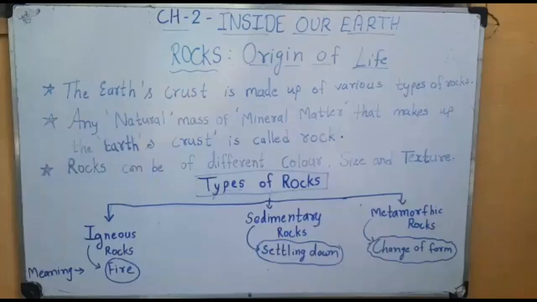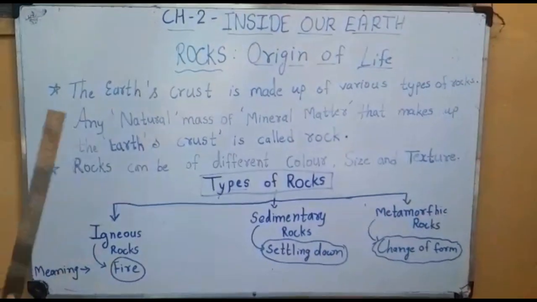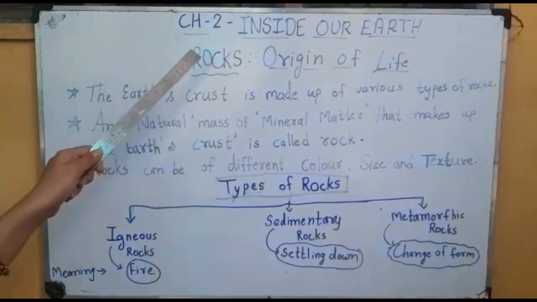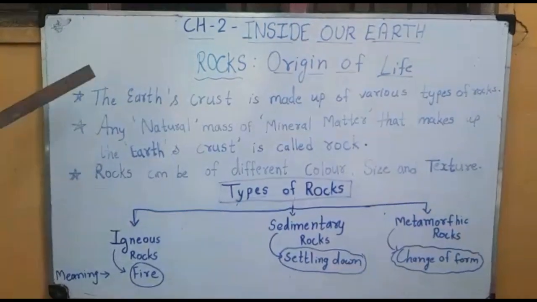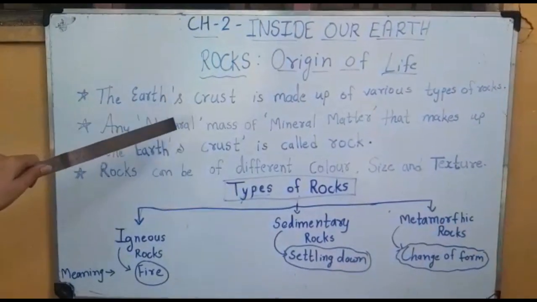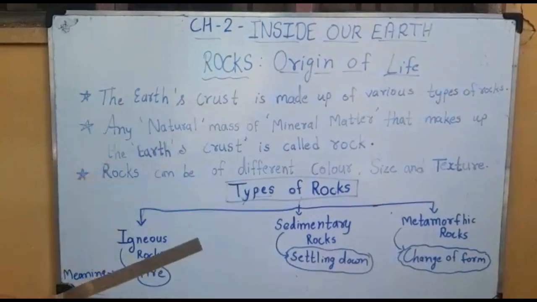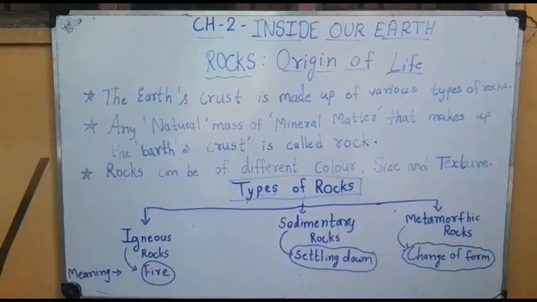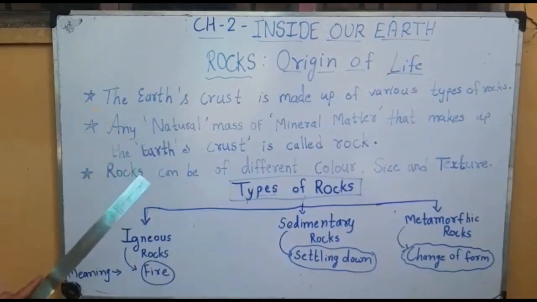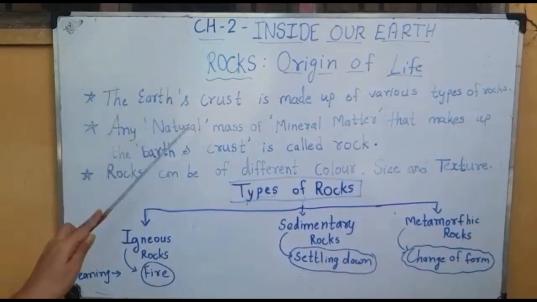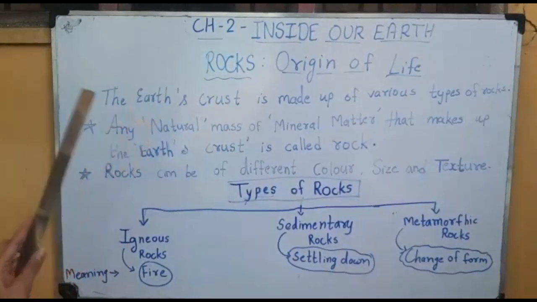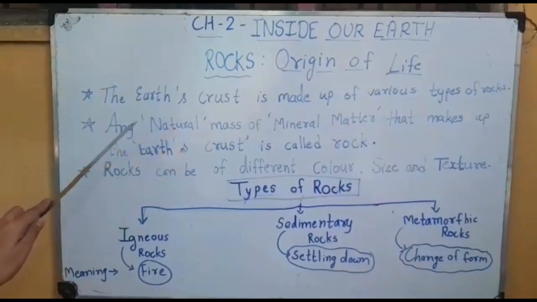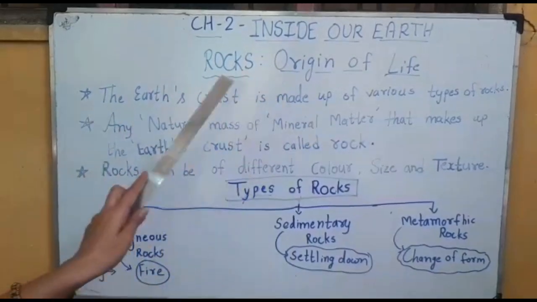Thank you. Afternoon students, we are discussing the chapter Inside Our Earth. We have already discussed the different layers of the earth. The uppermost layer is the crust, the next layer is the mantle, and the center of the earth is the core. So first we move on to the crust. The crust is made of rocks. So we are discussing here the origin of rocks.